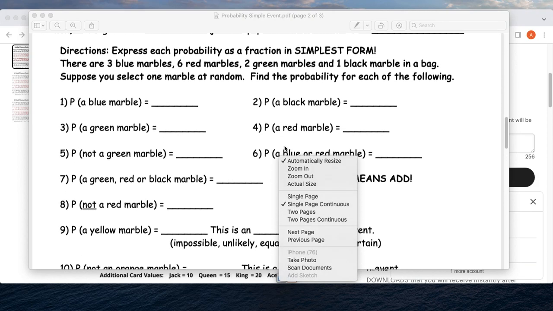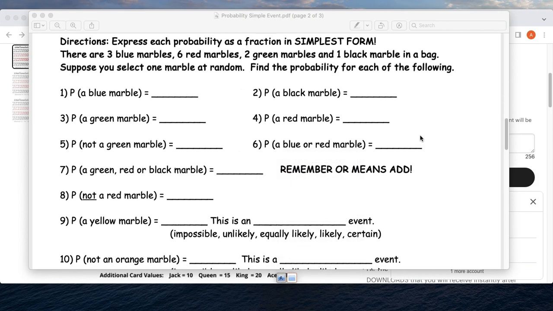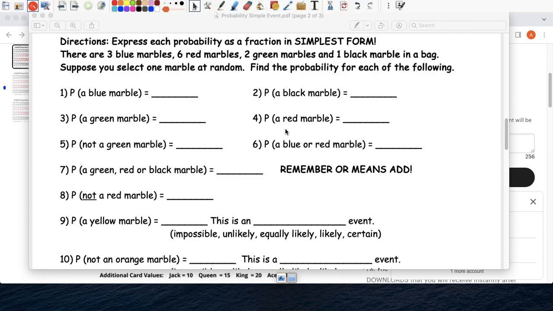So again, we have 3 blue marbles, 6 red, 2 green, 1 black. Find the probability of getting a blue marble. So we're going to leave it as a fraction, okay? So blue would be 3 over how many total? 1, 2, 3, 4, 5, 6, 7, 8, 9, 10, 11, 12. 3 out of 12. Or if you simplify, 1 out of 4.